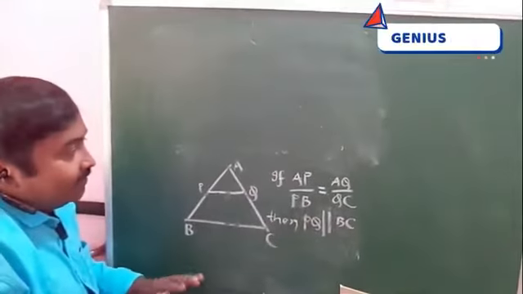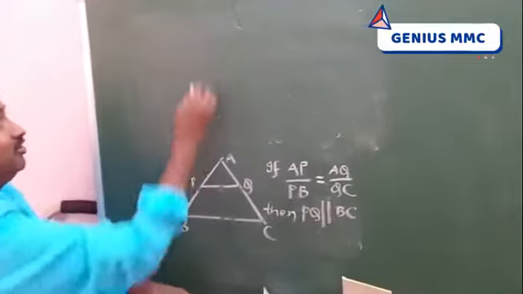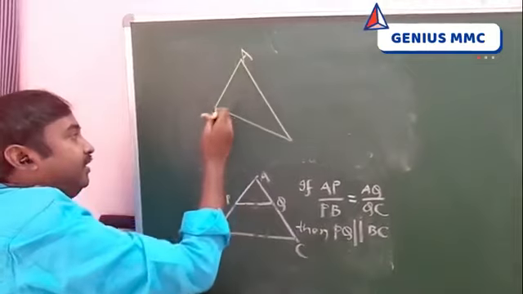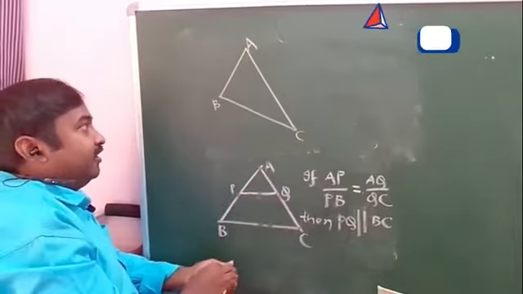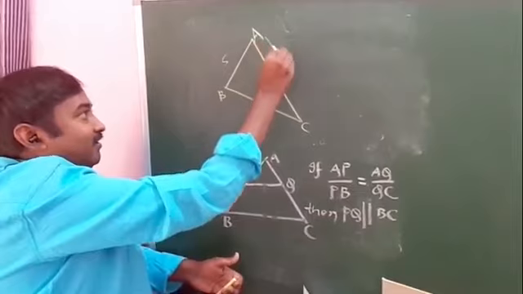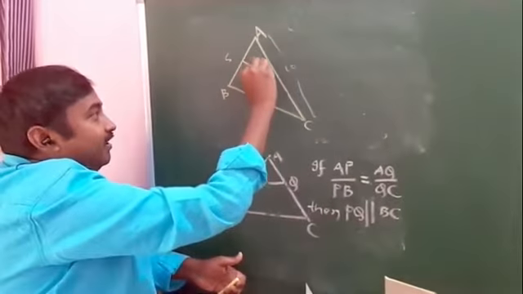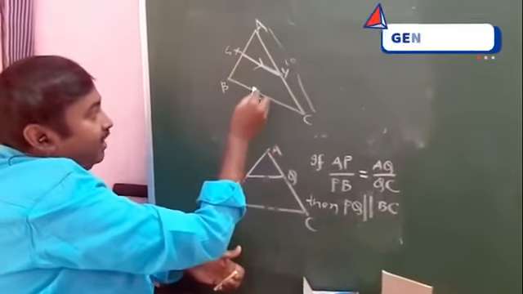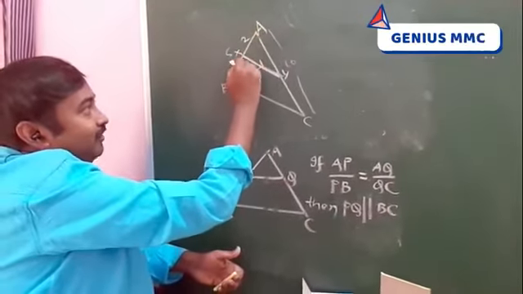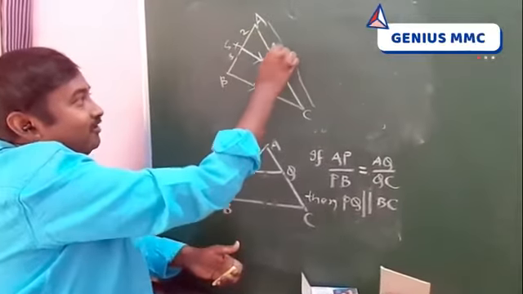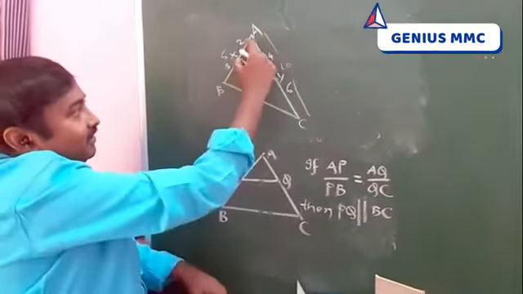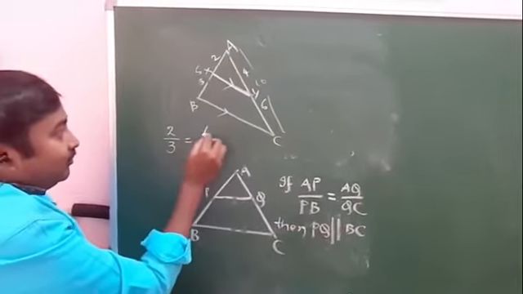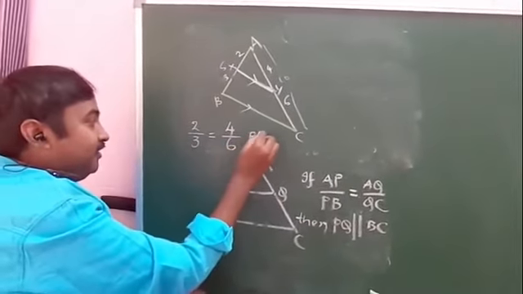But we can write BPT other ways also. For example, I will show it here. A, B, C. I told this is 5. The data, XY is parallel to BC. This portion is 2. It divides it 2 is to 3. Now it divides it 4 is to 6. This is also doubled. What does BPT tell? 2 by 3 is equal to 4 by 6. So this is BPT.